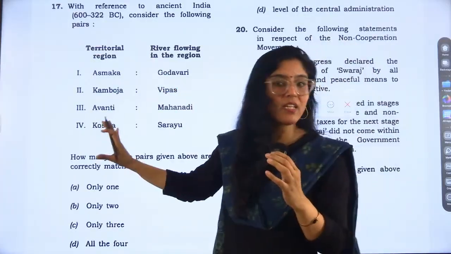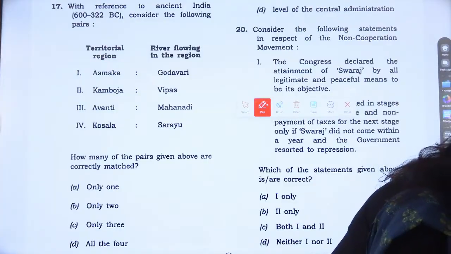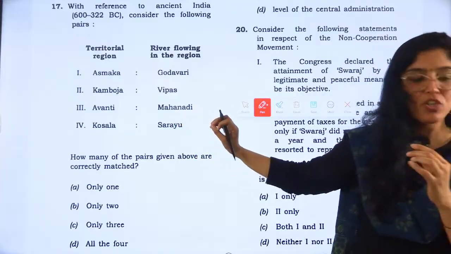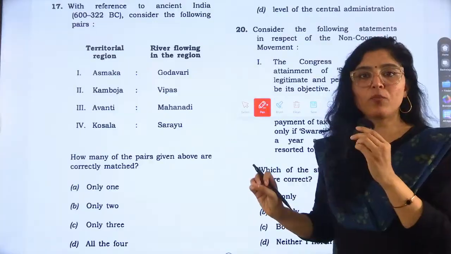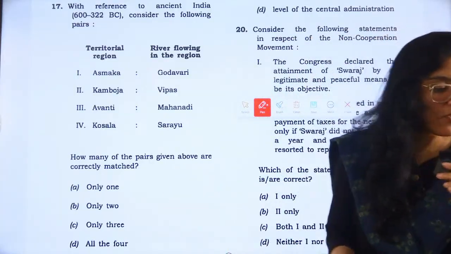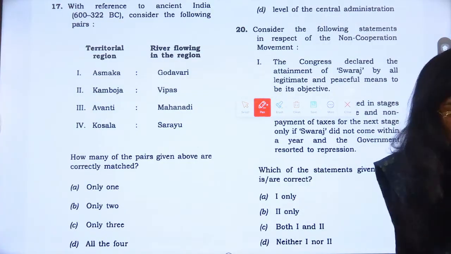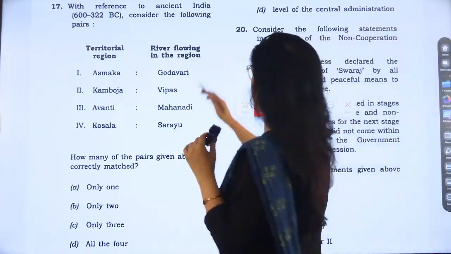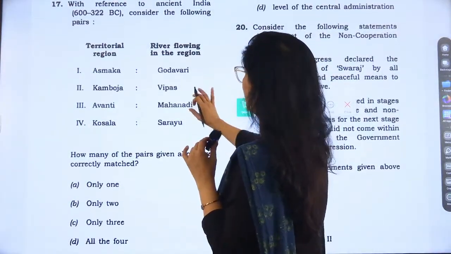I hope this screen is visible to everyone. Online students, is it visible? Can you say yes if everything is clear? Can you see the words clearly, or should I zoom in? Because of the length of the question, I was zooming out. Is it okay? Online students, I'm waiting for your response. Okay, let's move. So I'll zoom in. No problem.